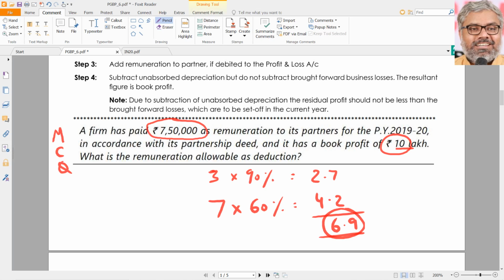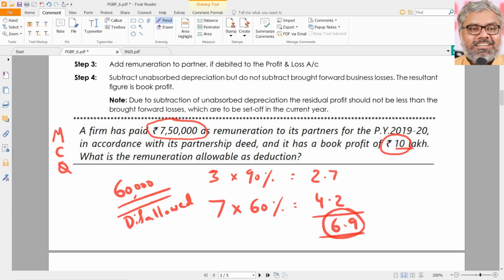7.5 lakhs. 7,50,000 they paid. Allowable deduction under 40B is only 6,90,000. That means 60,000 rupees will be disallowed. That is disallowed. So according to the question, you should be giving the answer.